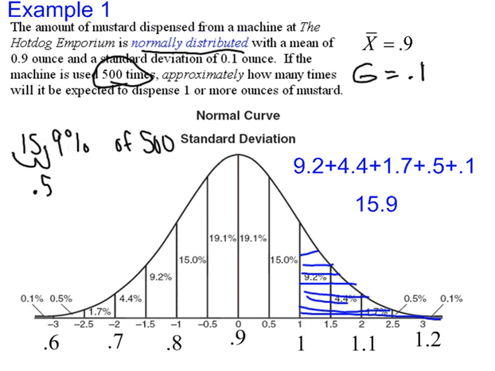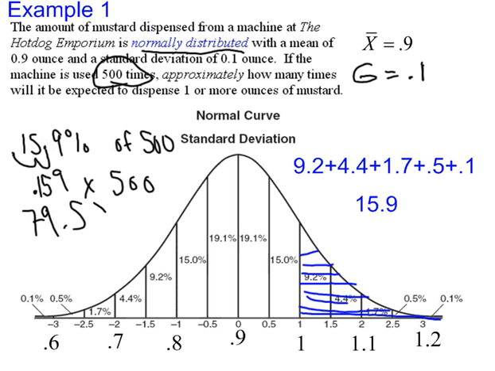So we get 0.159 times 500. Just think of the word "of" as a multiplication. So we get 79.5. So 79.5 times out of that 500, this is when the machine dispenses 1 or more ounces of mustard.